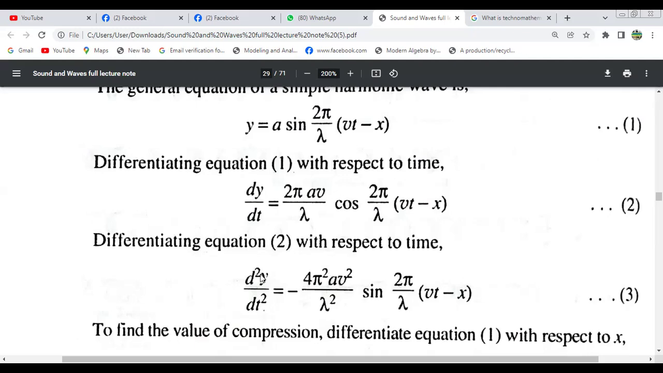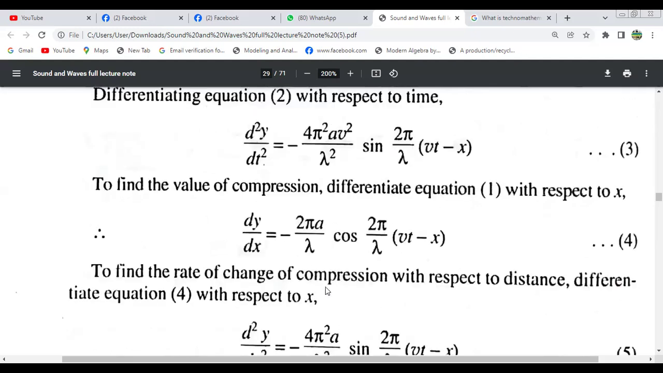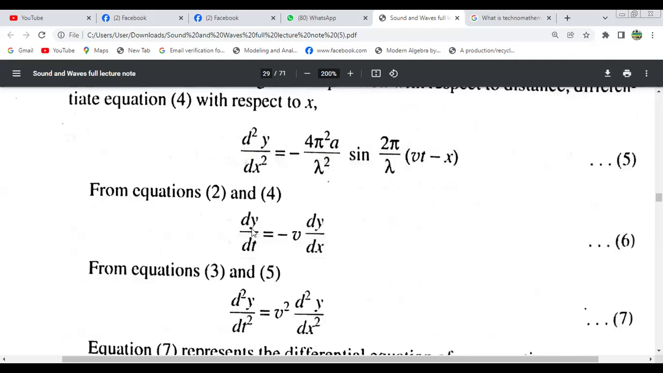After differentiating equation 1 two times with respect to t, we get d square y by dt square. This is going to be minus 4 pi square a v square by lambda square. To find the value of compression, differentiate equation 1 with respect to x, dy by dx. This is the rate of compression, that is a cos this. To find the rate of change of compression, another differentiation, so two times differentiation of 1 with respect to x, we get this. So from equations 2 and 4, we get dy by dt equals minus v dy by dx.